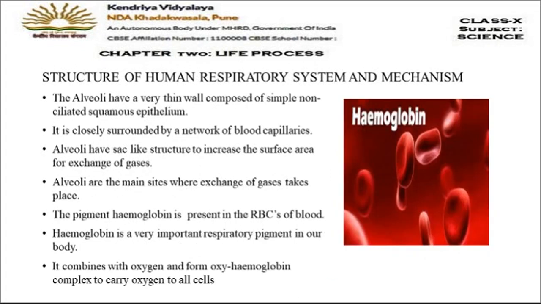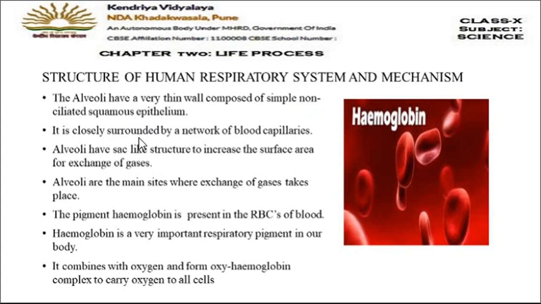Now let's move on to the next one. What are alveoli? Those balloon-like structures present in the lungs are called the alveoli. Now these alveoli have some special characteristics. Alveoli are very thin walled. First of all, the walls are very thin, and the cells are made up of simple non-ciliated squamous epithelium.